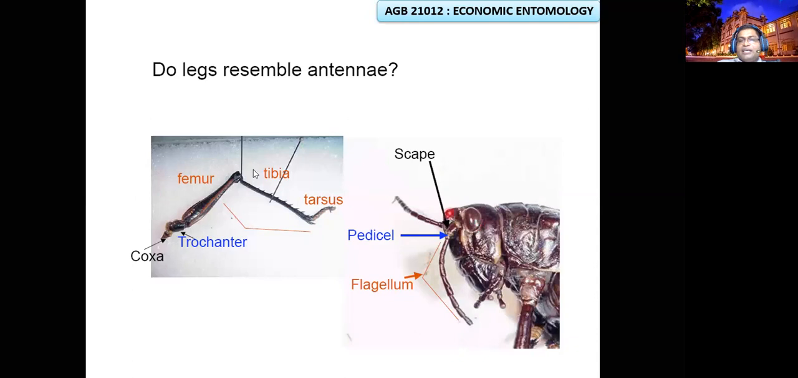Antenna and leg. In the antenna also you can find scape, pedicel, flagellum. There are 3. Here also you can see there are 6 segments. 1, 2, 3, sorry, 5. 1, 2, 3, 4, 5. Sometimes tarsomeres will be there. Tarsomere 6.